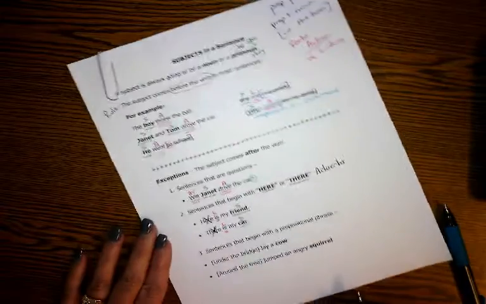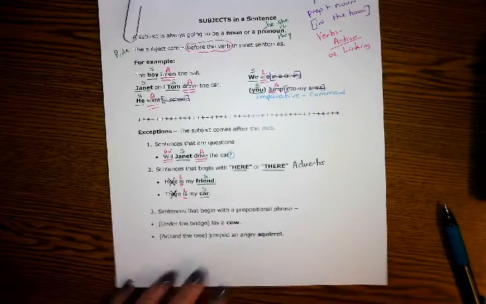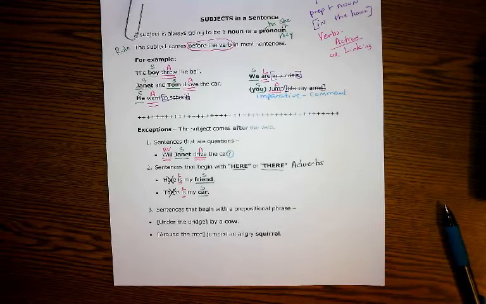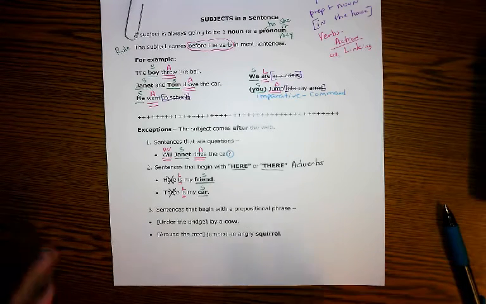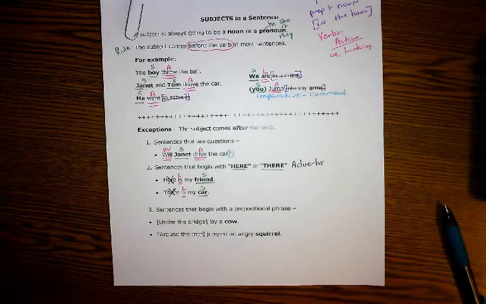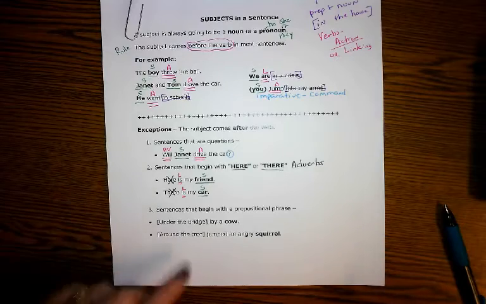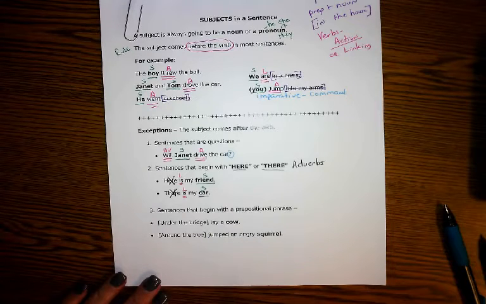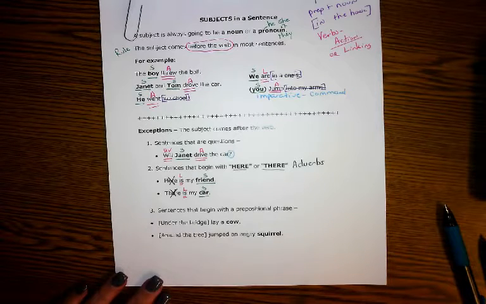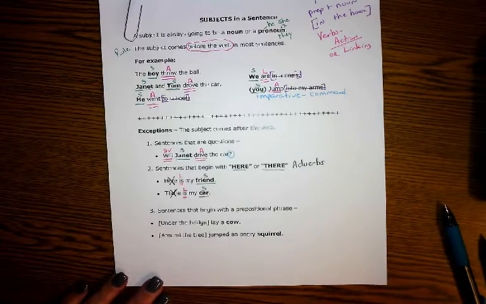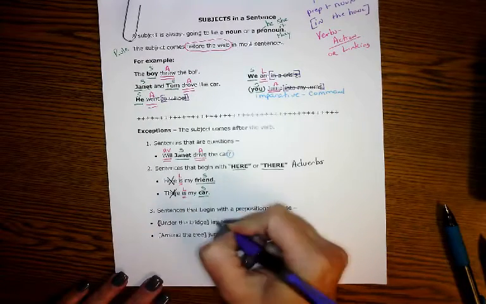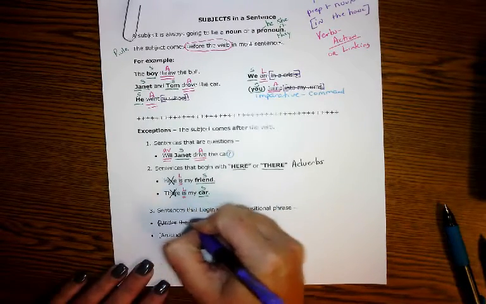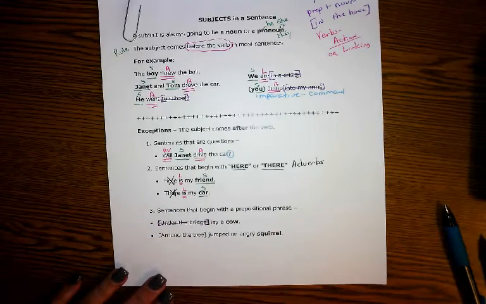Now, your third exception is the one that's going to kind of maybe throw you a little bit. This is why it's going to be so important for you to be able to find action verbs and linking verbs and prepositional phrases. So I have the phrase, under the bridge lay a cow. I don't know why the cow is there. Maybe it's tired. Maybe it's actually a troll. I don't know. So the first thing we do is find that prepositional phrase. Under the bridge. Because remember, prepositional phrases can never be the subject.